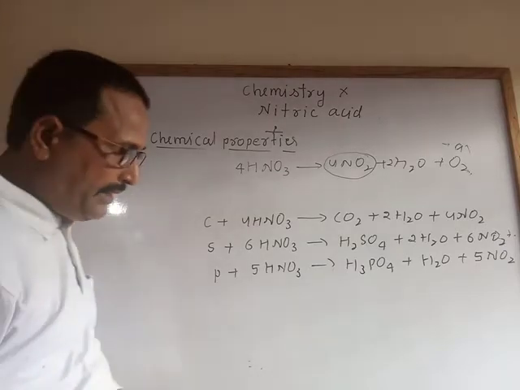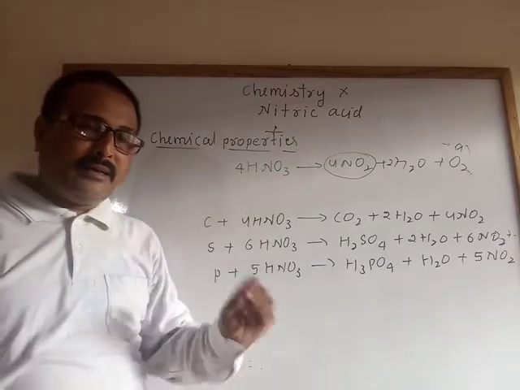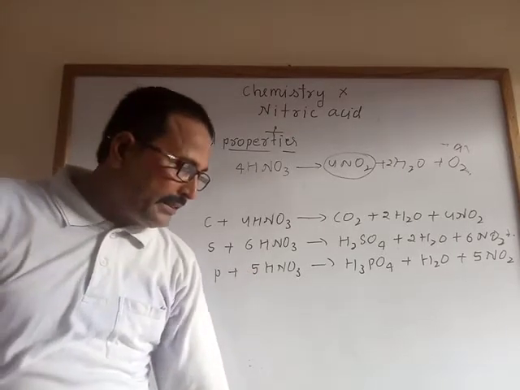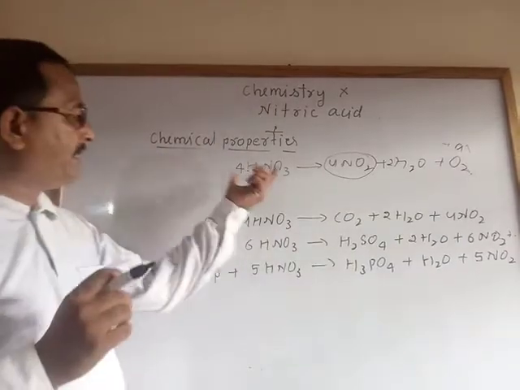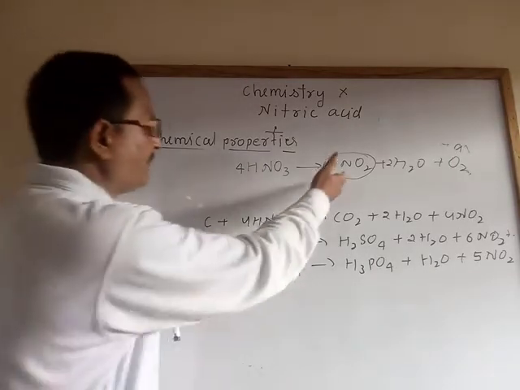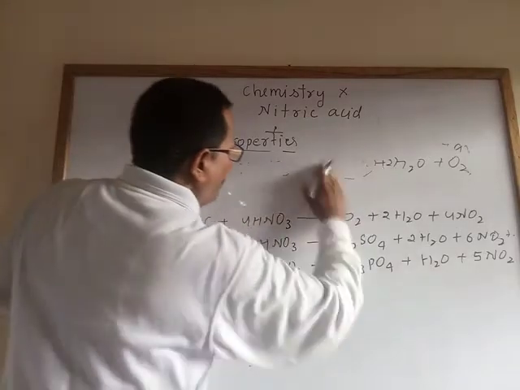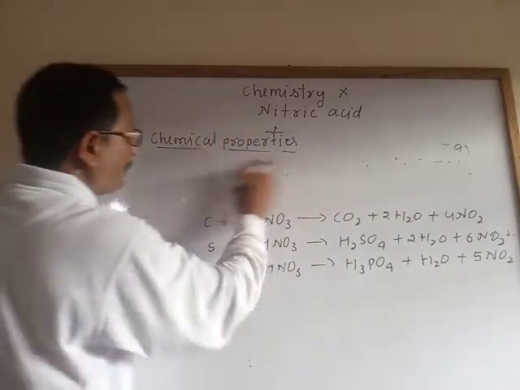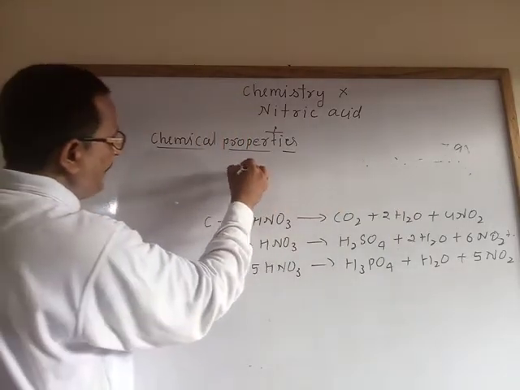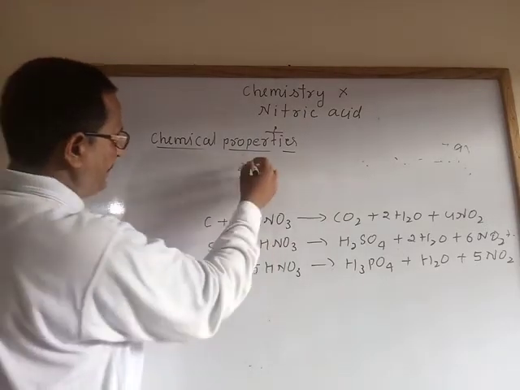Pure nitric acid is colorless and unstable, and it decomposes slightly. Next, dilute nitric acid easily ionizes compared to concentrated nitric acid. Why does it ionize?